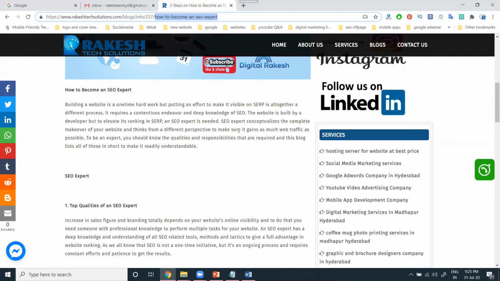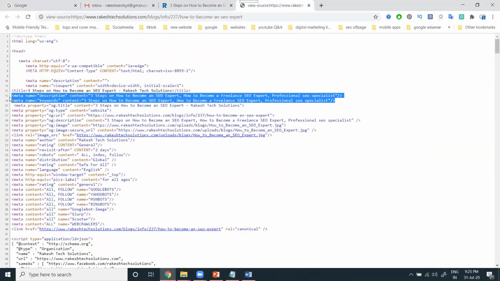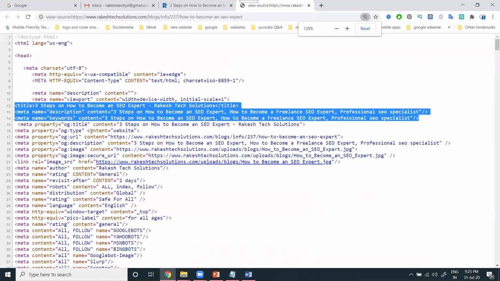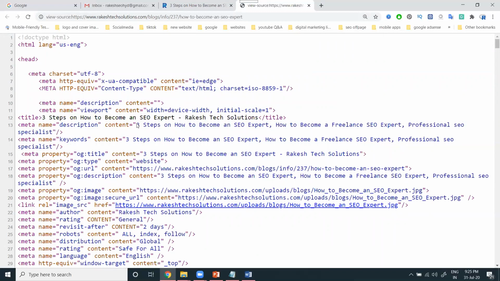After that, the major importance is Control U. Here the important key point is your particular title, description, and keywords. What title, description, and keywords can we use here? Here I'm promoting a total of 3 keywords: 3 steps on how to become an SEO expert, how to become a freelance SEO expert, professional SEO specialist.